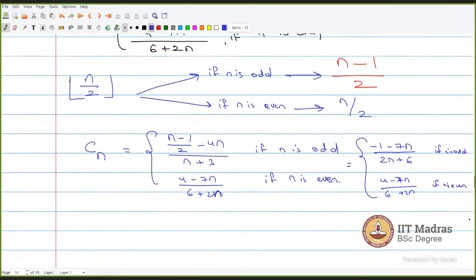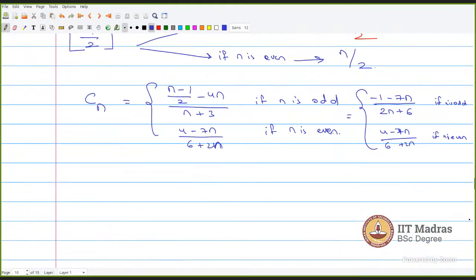Now everyone quickly solve this and tell me whether the limit of this sequence Cn exists or not. If it exists, what is the value? Minus 3.5. Exists, right? You check for two different cases: n is odd and n is even.